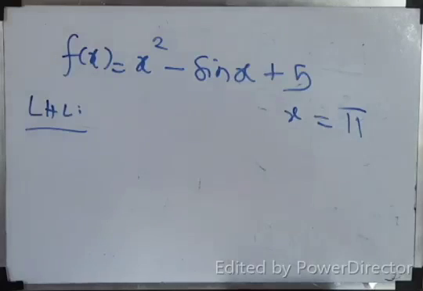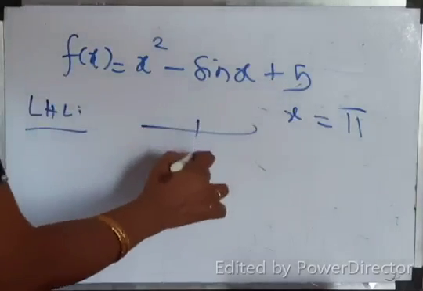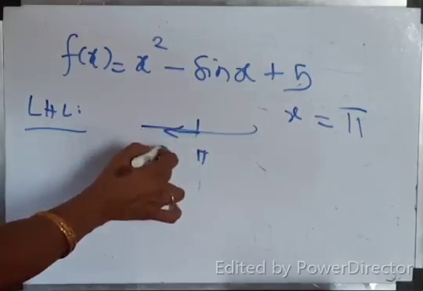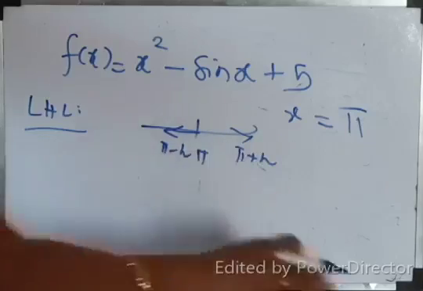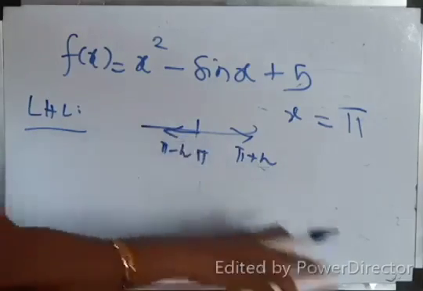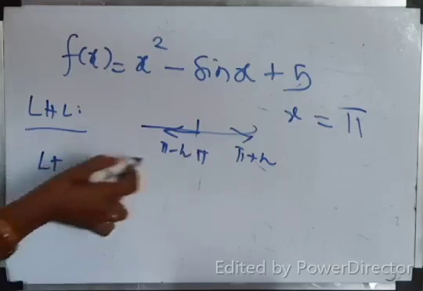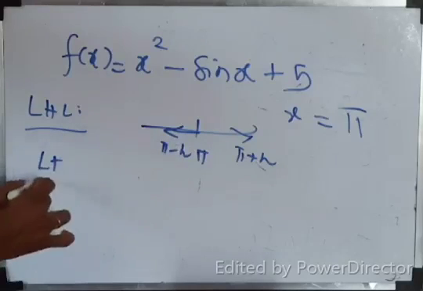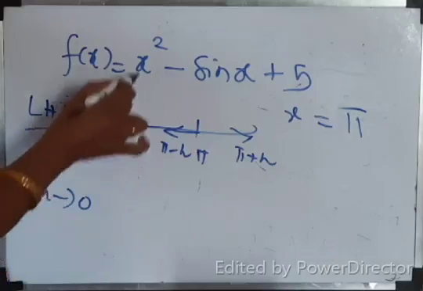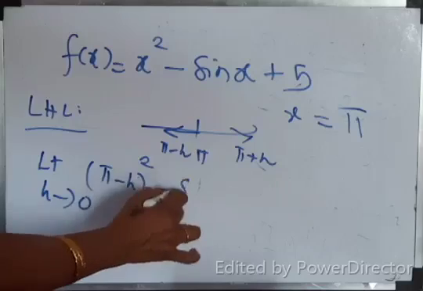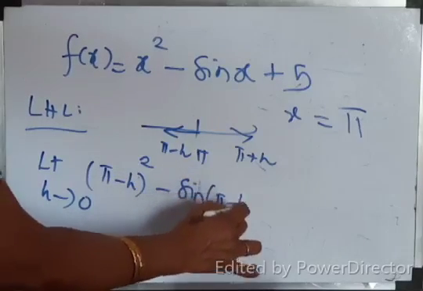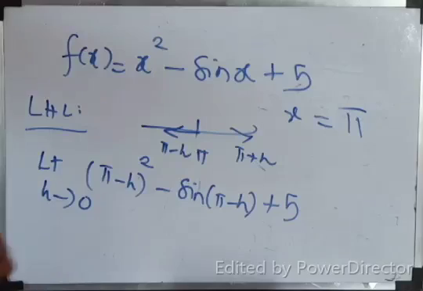Shall we apply the same idea? Because at x equal to pi, on this side the LHL is pi minus h, and on this side pi plus h. We'll apply this and you will get the idea. For LHL, limit h tends to 0. Wherever x comes, you have to apply pi minus h the whole square minus sine of pi minus h, then plus 5. Yes, that is for LHL.